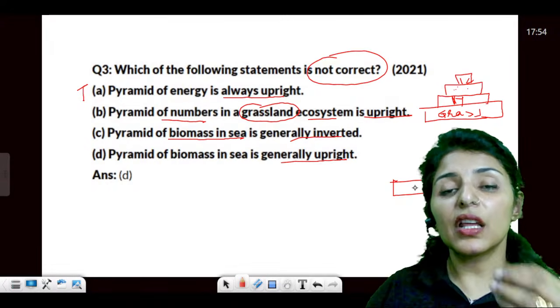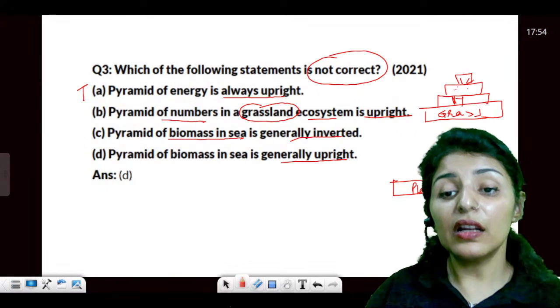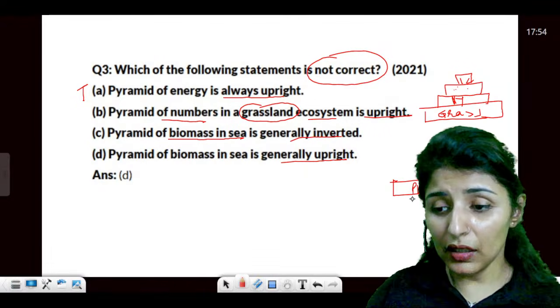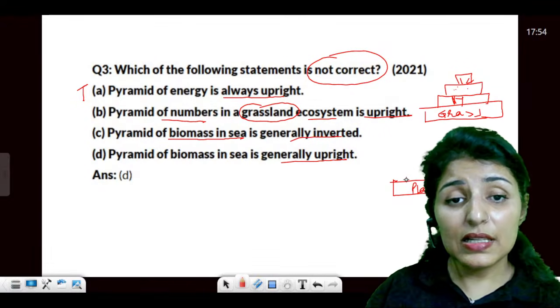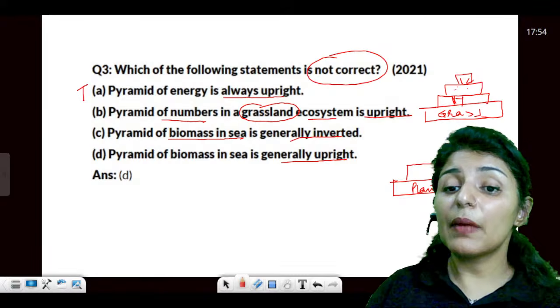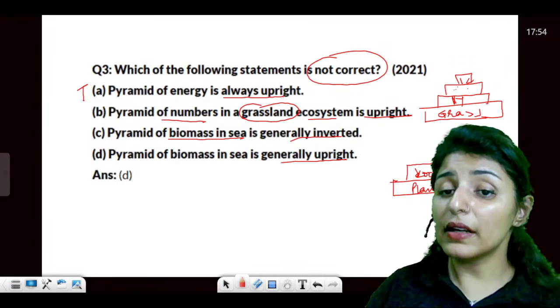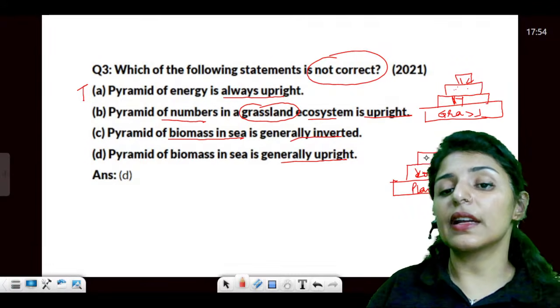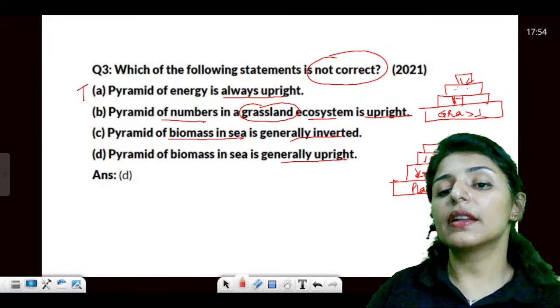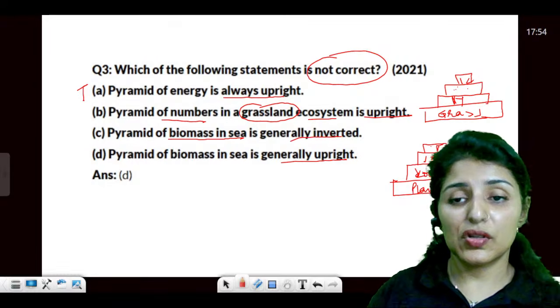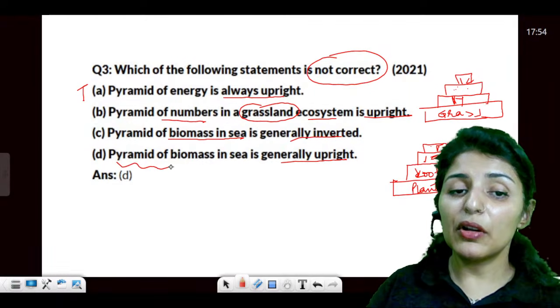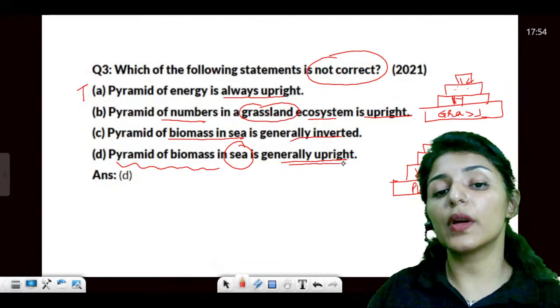Producers in seas are planktons. That could be algae, right? Planktons are eaten by zooplanktons, zooplanktons are eaten by small fishes and then eaten by large fishes. Are these clear?